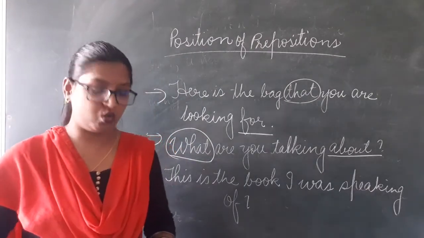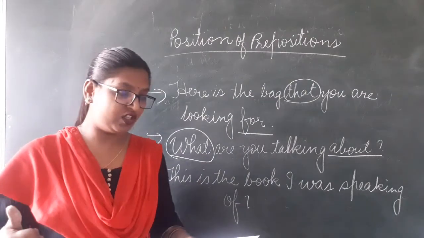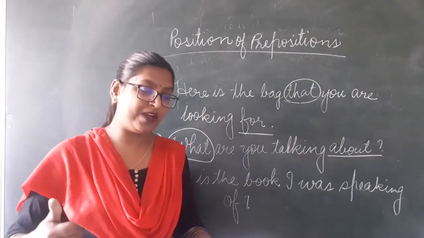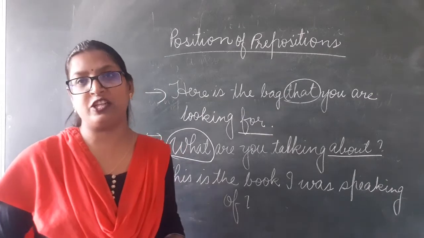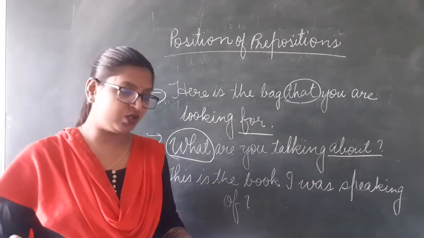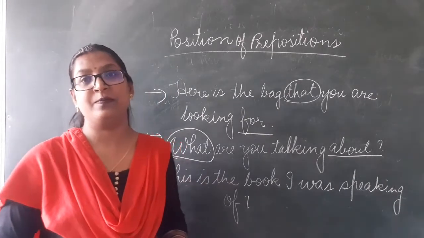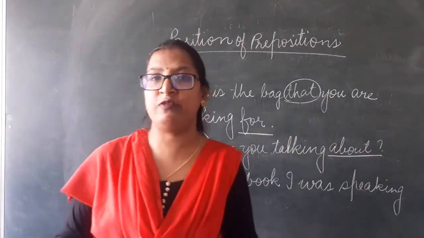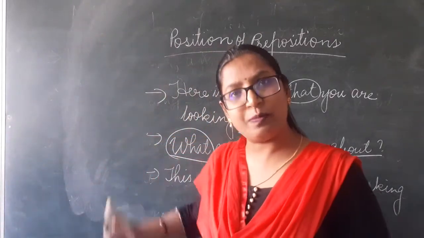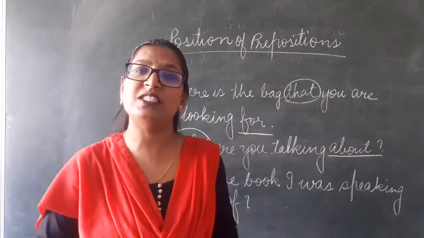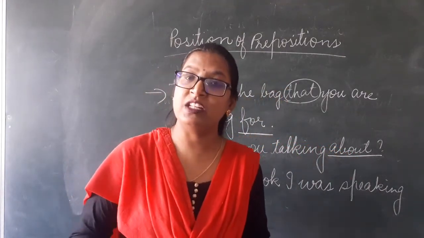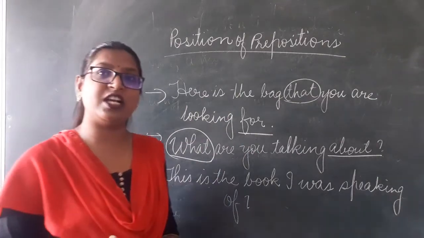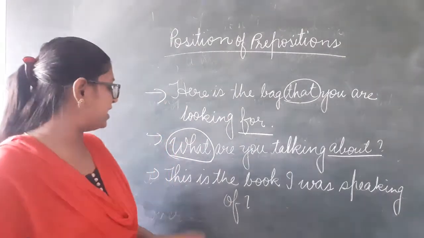Now, the next rule is the preposition comes at the end when its object is a relative pronoun, understood and not stated. When the object of the preposition is the relative pronoun, but it is not mentioned in the sentence, but it is understood, in that case also the preposition comes at the end of the sentence.